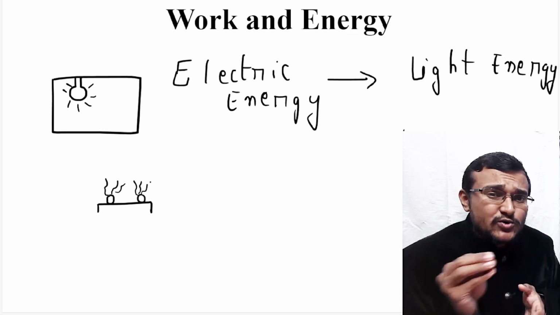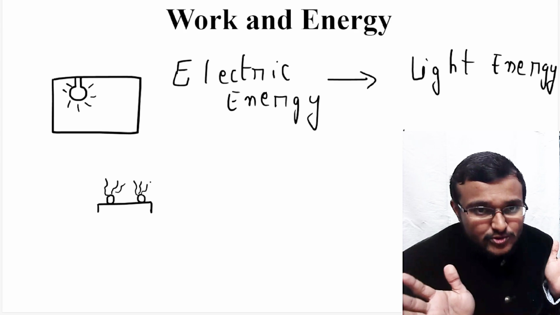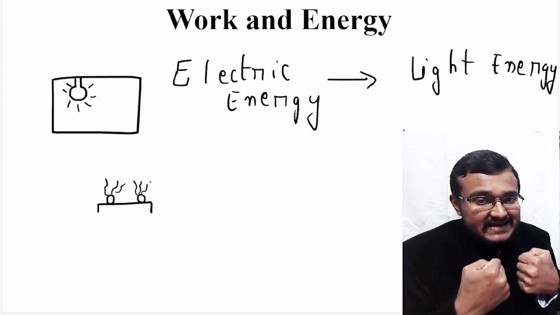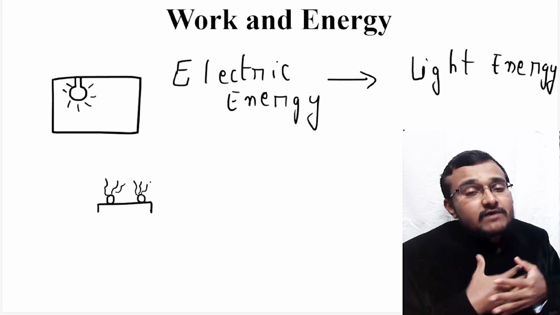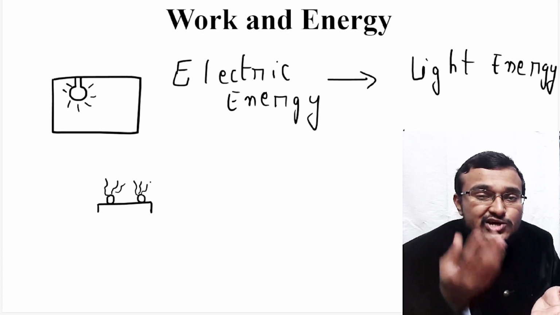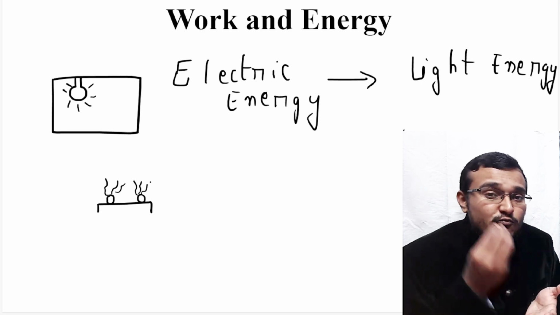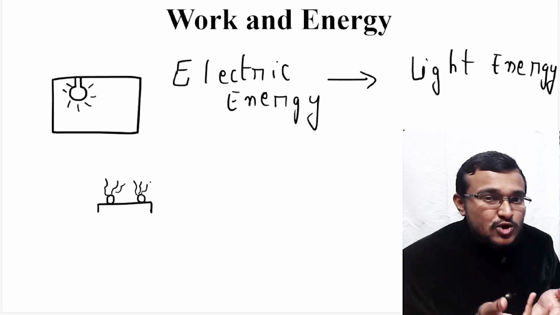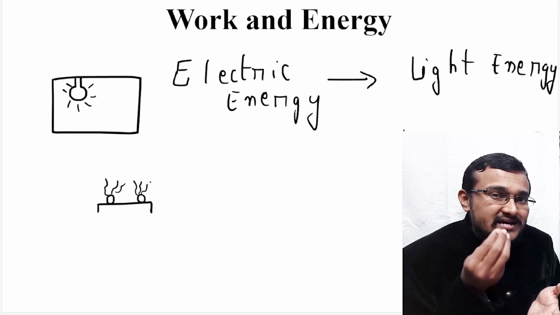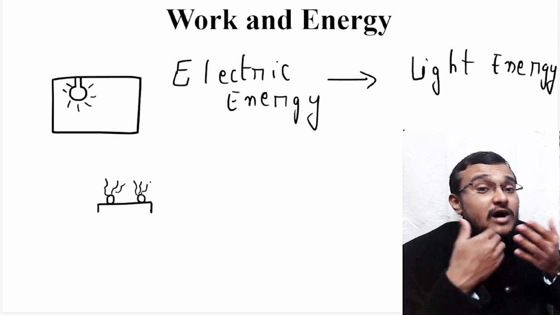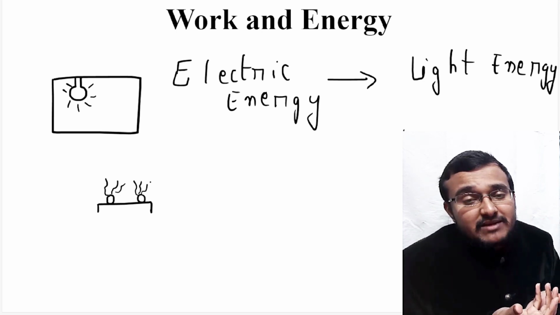And also in your day-to-day life, whatever work you are doing, you are using your physical strength. That means you are using the energy which is there in your body. Where are you getting that energy? You are getting it from the food you are eating. And where does that food get its energy? That food has energy because of photosynthesis in plants. How does photosynthesis happen in plants?